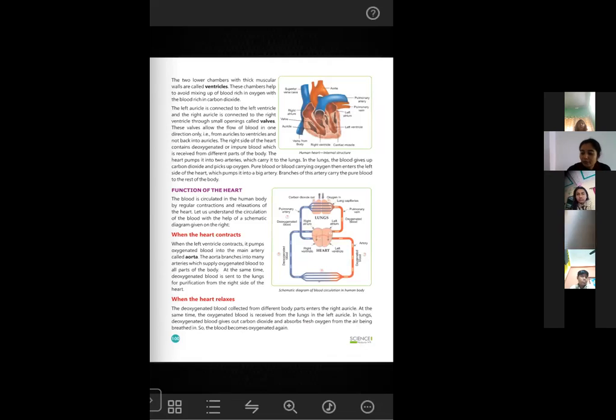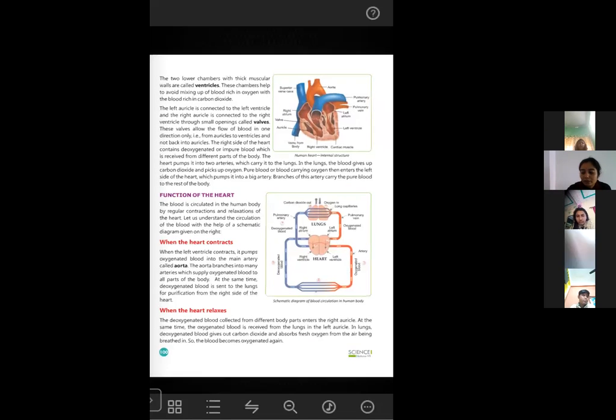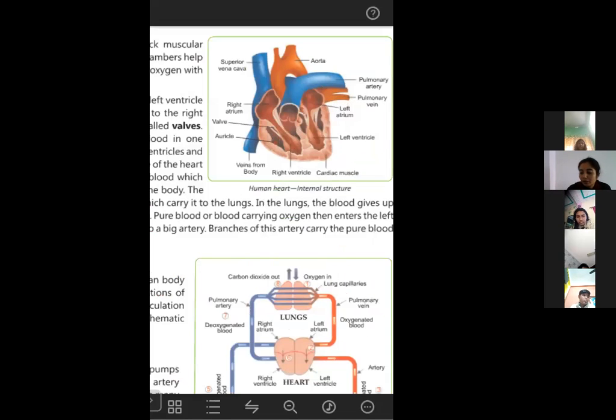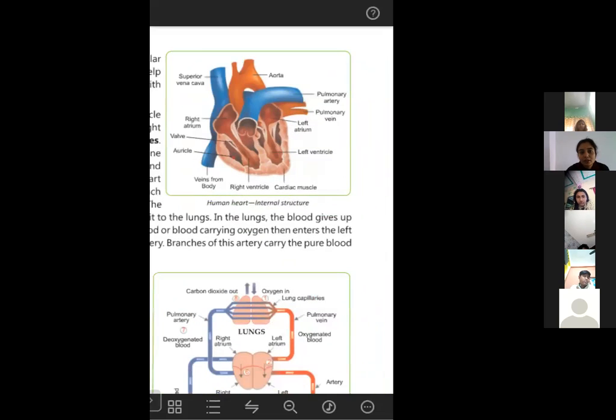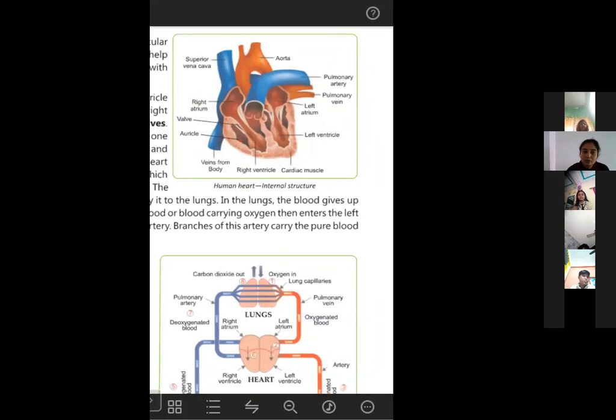Now, what is the function? Here you can see, you will have to practice the picture of the heart. Draw and describe the structure of a human heart. This one you will have to practice. Okay, now this is the pulmonary artery.